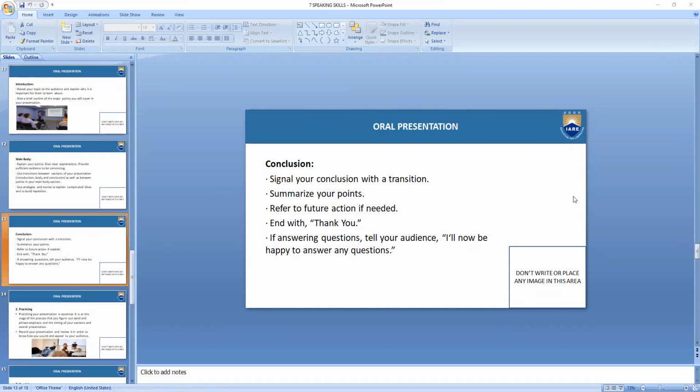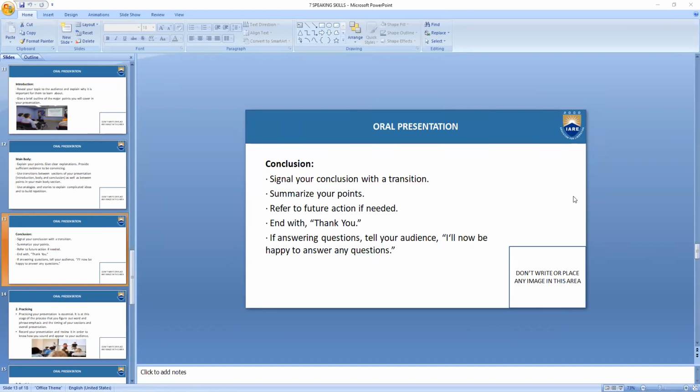Then refer to your future action after completion. Whether you are going to take a second session on this, or what you want your audience to do after the conclusion of this topic. You have to refer to it clearly and concisely, that if you have to come in such and such a way, well prepared, or you can even contact me by mail, you can send messages like that. You have to clearly specify, and with a thank you.